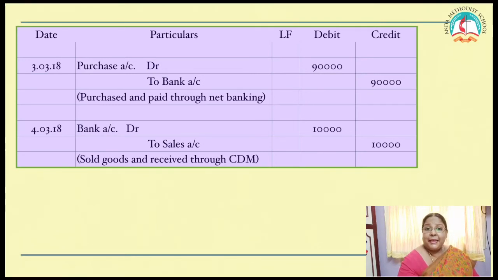What is CDM? CDM is nothing but cash deposit machine. So tell me, sold goods to Kumar, but he has deposited money in the CDM. Cash transaction or bank transaction? Bank transaction. Very good. So it is bank account debtor to sales account.